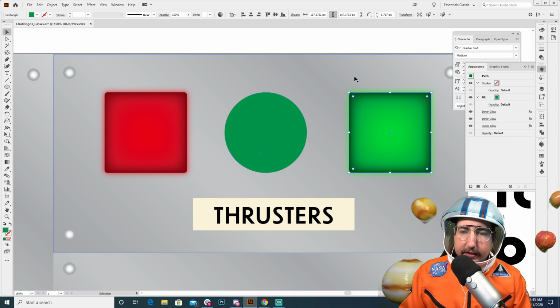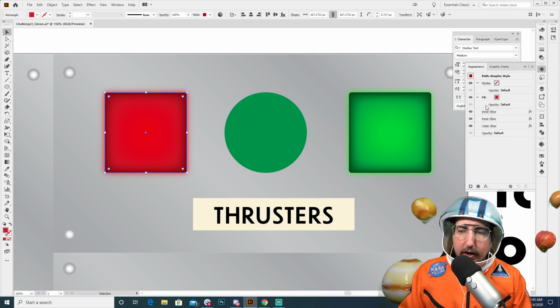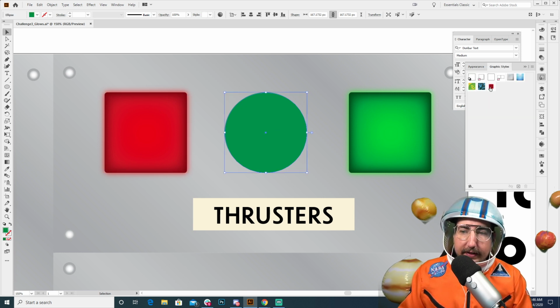Now what's great about this is if I have this button selected, our red button over here, I can come to graphic styles and I can just click on this little new button right here above my head. So we click on this, and that is going to add a new graphic style that you can see right here. Now, what it's doing is it's taking all of the things that we have here, the fill, the inner glow, the 2 inner glows, the outer glow, and the opacity, and basically saving it. So now I can click on this shape that we have in the middle, click on graphic styles, and select that graphic style that we just had. And it will now convert it to whatever that new shape was, right?